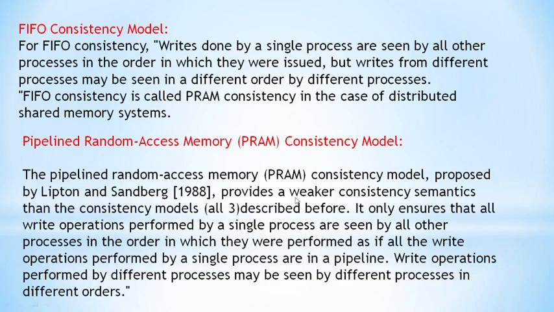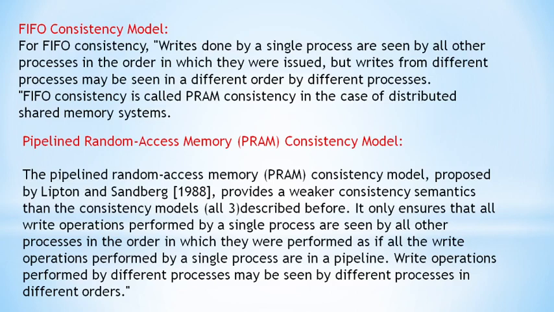It provides weaker consistency semantics, means the consistency will be somewhat less than the previously discussed consistency models. What is the strict consistency model? We have discussed that a strict consistency model must follow very strong rules, which is impossible.